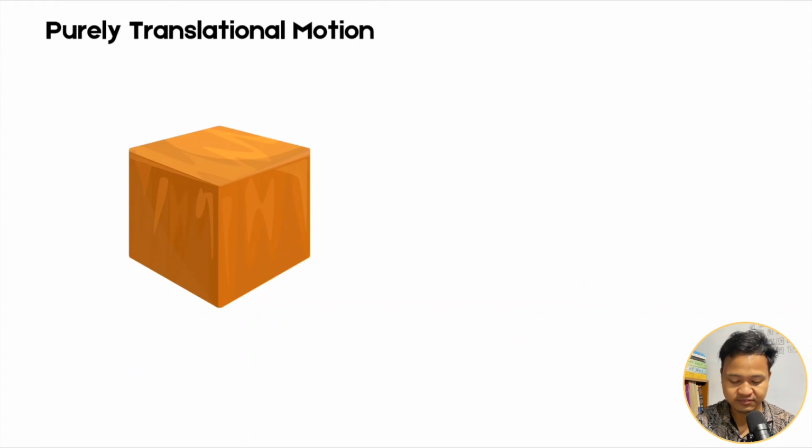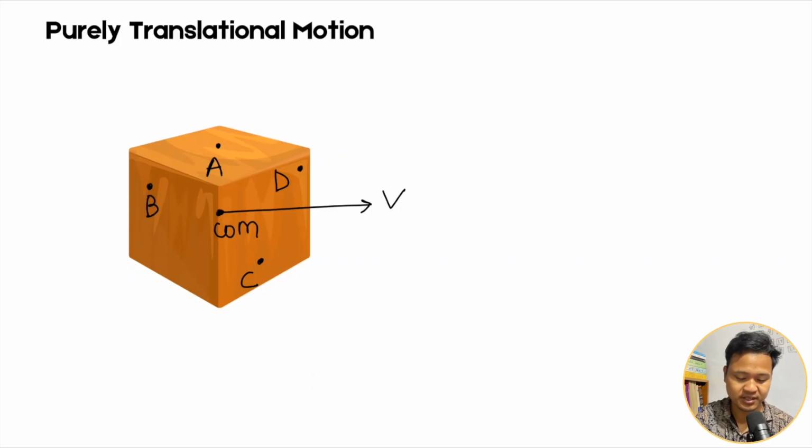See, suppose I have a block, and suppose the center of mass is here, so this is the center of mass. Okay, if the block is moving with speed v, the center of mass has speed v. So I'm going to take some other points. Okay, suppose point A, point B, random points. Okay, point C, and then point D. The block is moving with v, so what will be the speed of A, B, C, and D?